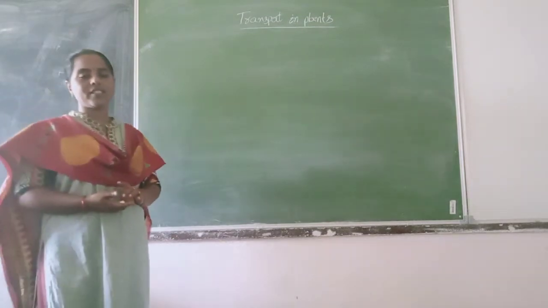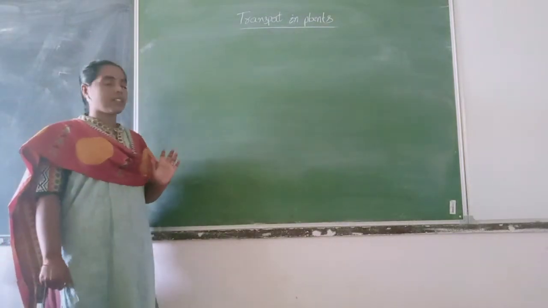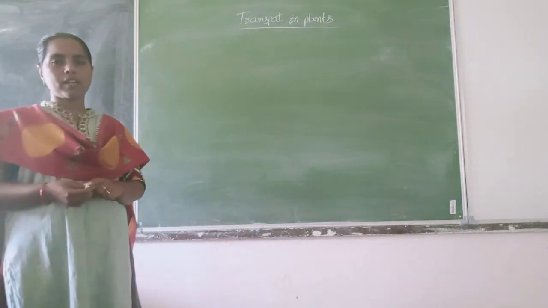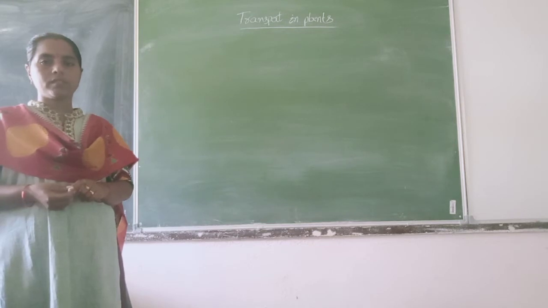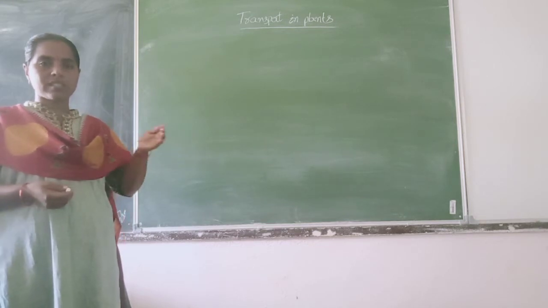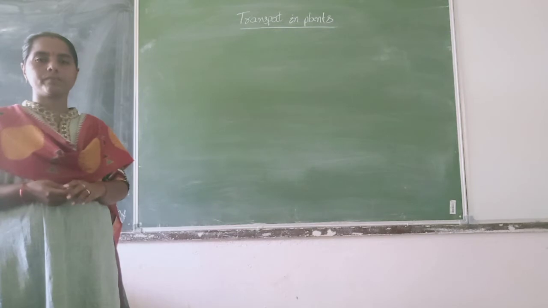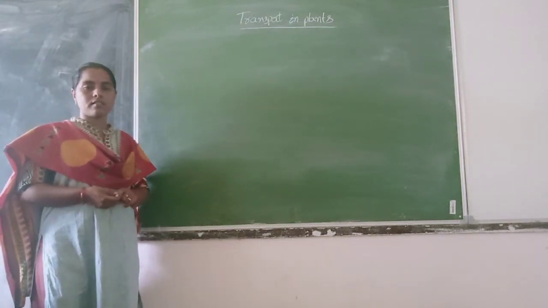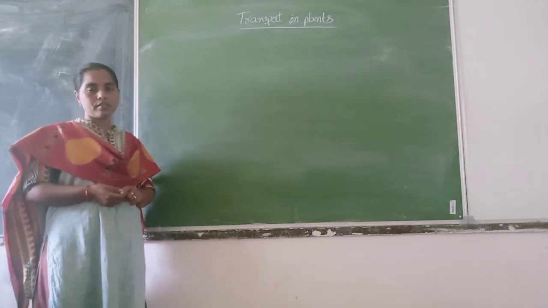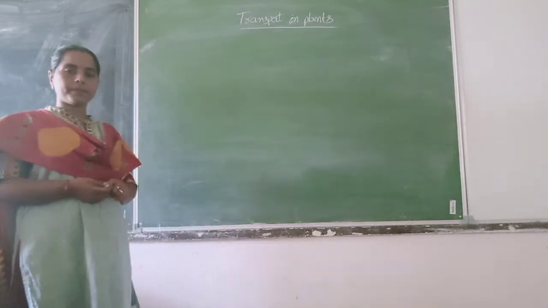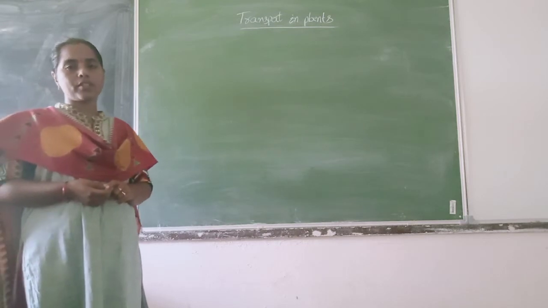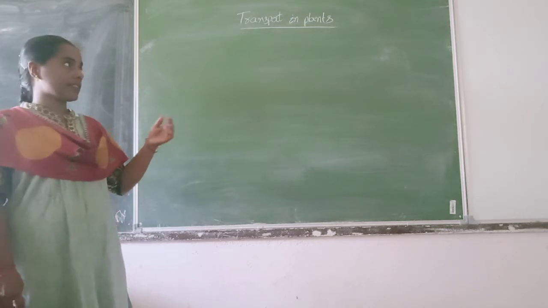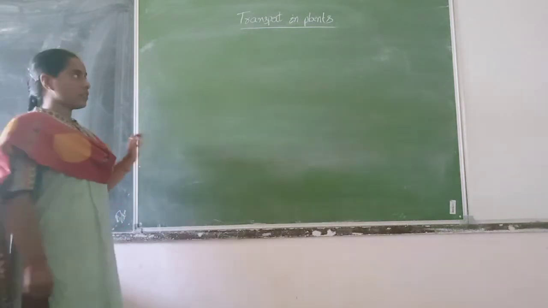So we are going to continue our topic, transpiration in plants. From this, a few topics are already completed. Once, just the side headings I will recall: diffusion process, facilitated diffusion, osmosis and water potential. These are completed. So here we are going to continue our topic.